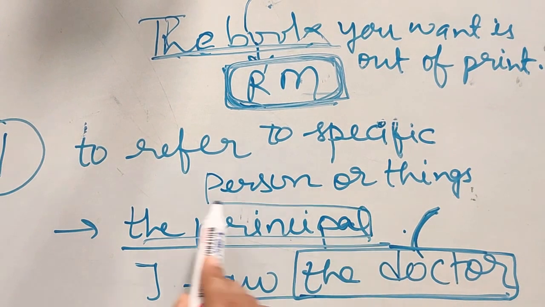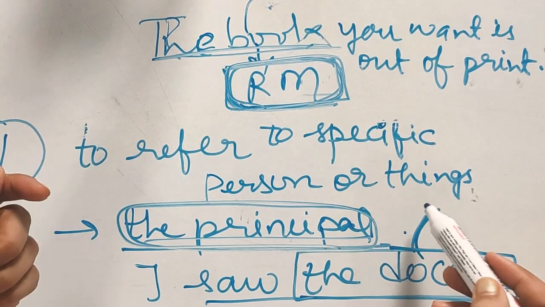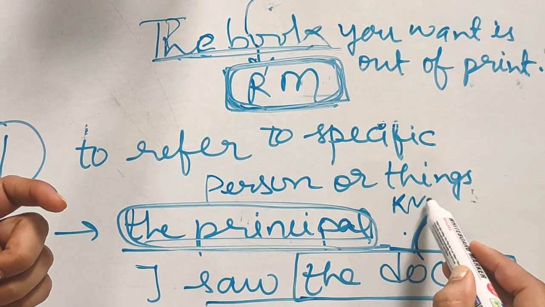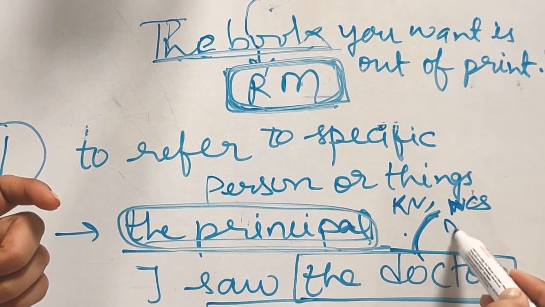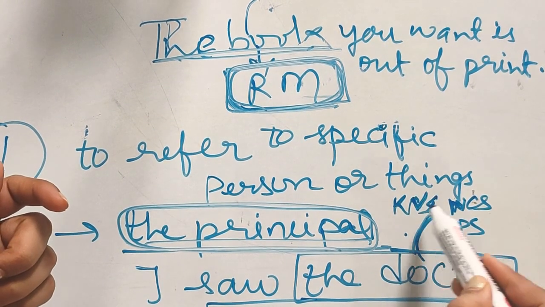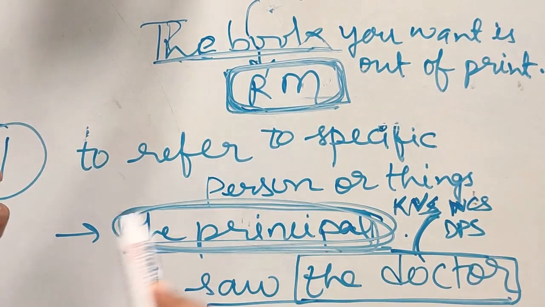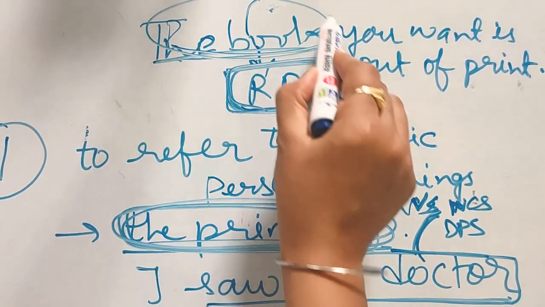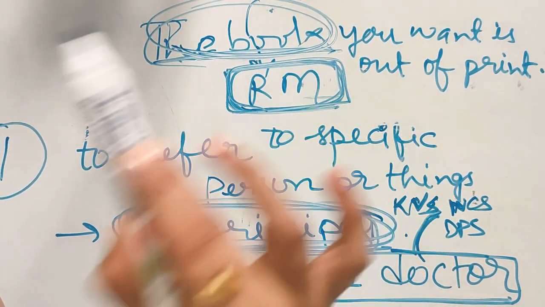And for the person, you are talking about that school principal. Maybe the KV school, maybe the DPS school principal. Maybe you know that principal, you are from that school. So you are talking about a particular or specific person, and here you are referring to a specific thing, that book.